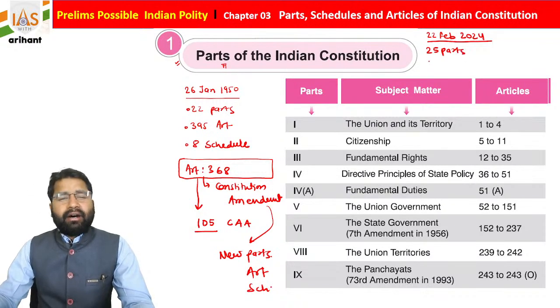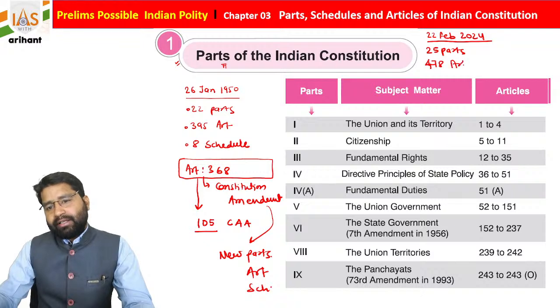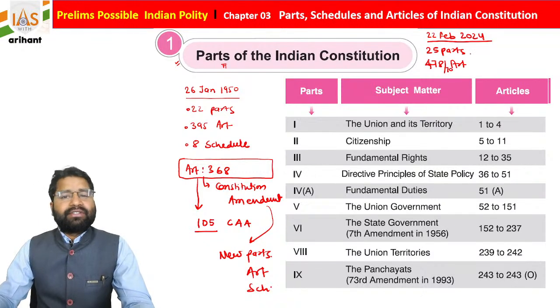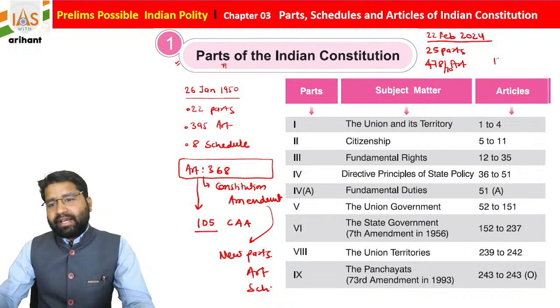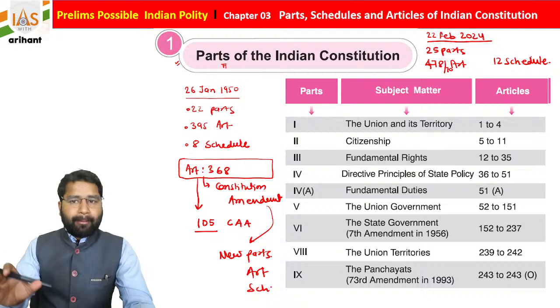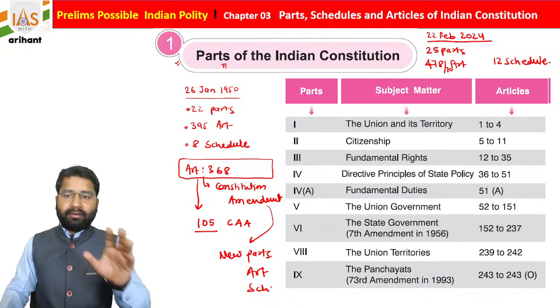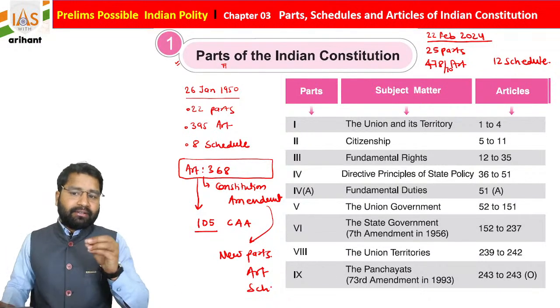You will get different data in different places: approximately 478 articles, somewhere 470, somewhere 465, as well as 12 schedules. We'll discuss the same as well as their questions.